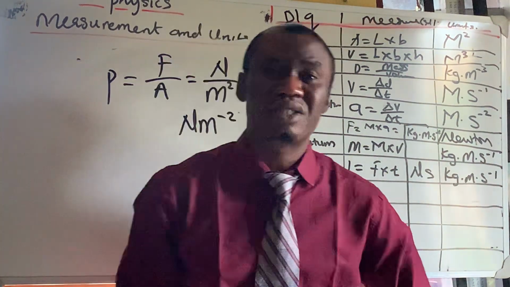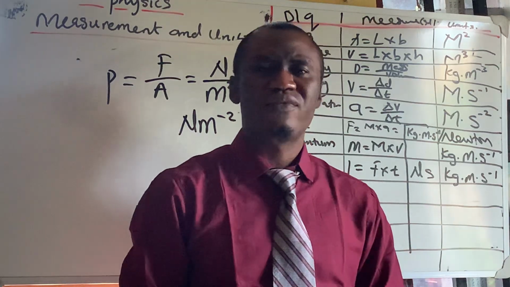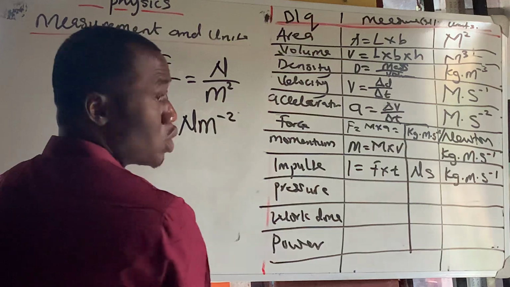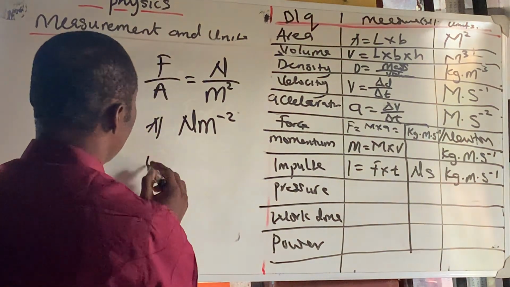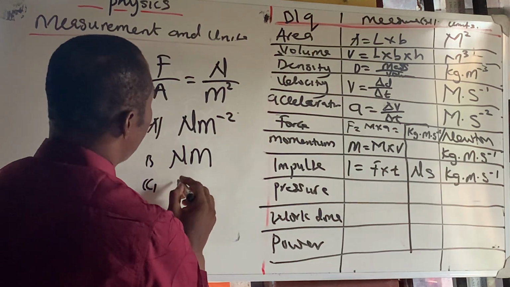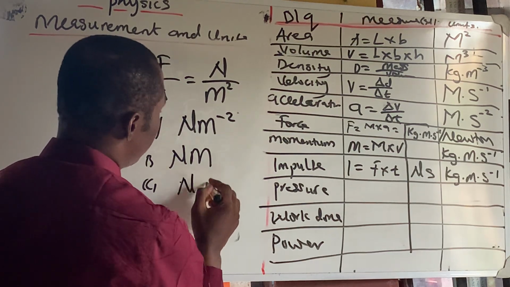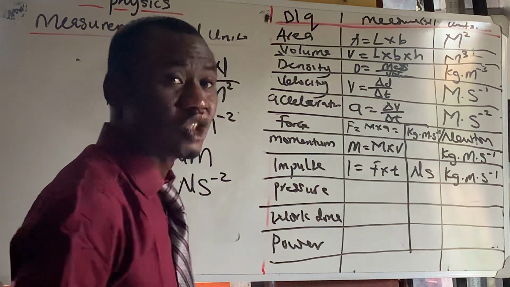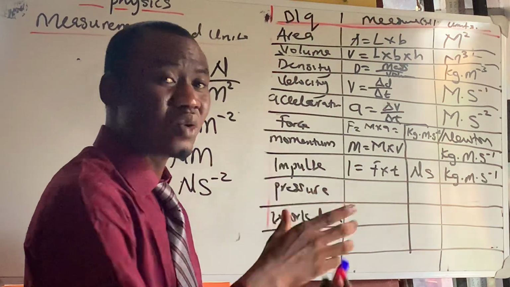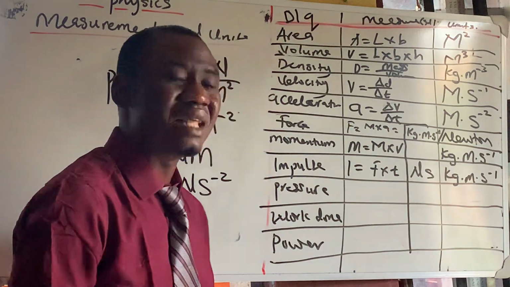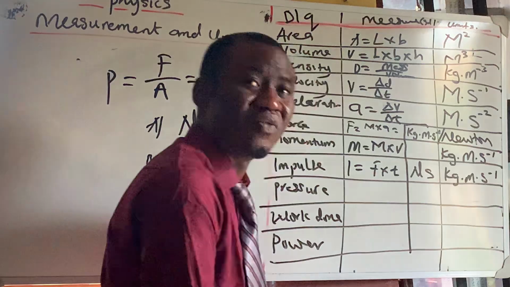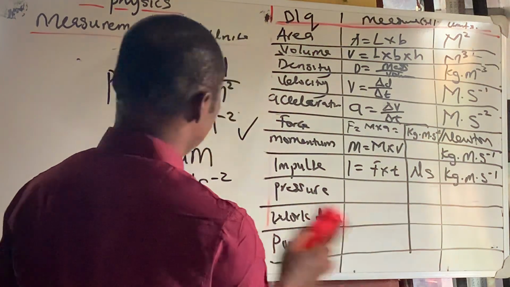The examiner can ask you, which of these is the unit for pressure? They will write Newton meter to the power of minus 2 as one option. They will write Newton meter as another. They can write Newton per seconds, and a lot of that. If you don't know the formula and you don't know how to calculate these things, you might not know that the answer is A as the unit of pressure. They can ask you the unit of any quantity we have listed on the board.